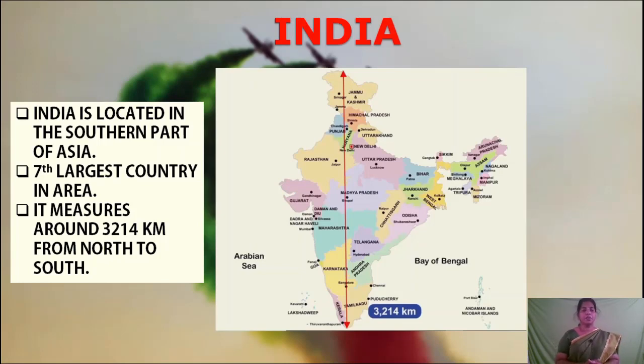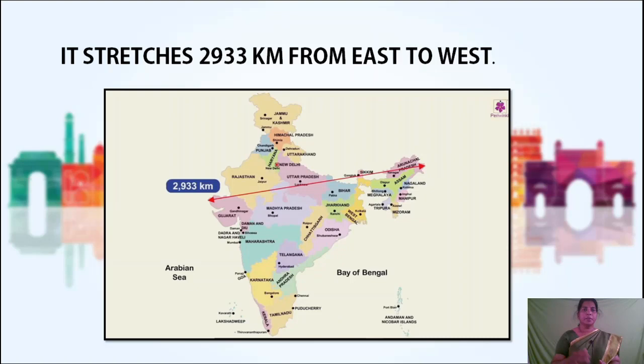It measures around 3,214 kilometers from north to south. You can see it in the map. Look here. This is north and this is south. From north to south, the distance is 3,214 kilometers. See the next picture. India stretches 2,933 kilometers from east to west. See this map? Here is from east to west, the distance is